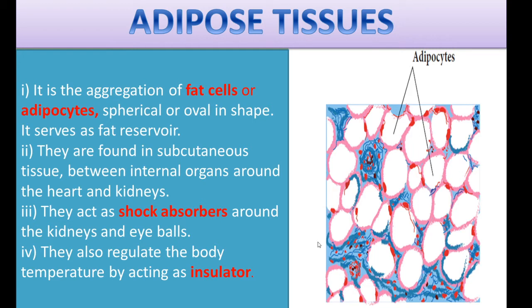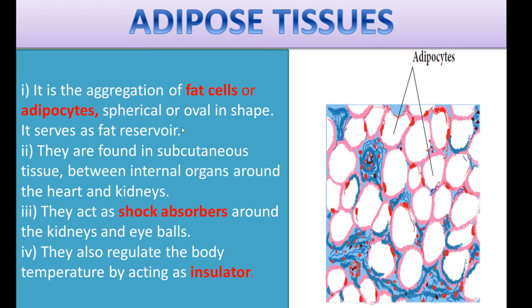So aggregation is nothing but the deposition of fat which is forming a cluster. The fats are forming into a cluster, like a ball. So that is the aggregation of fat cells or adipocytes, which is spherical or oval in shape. It serves as a fat reservoir. Fat reservoirs are nothing but the storage of fat.